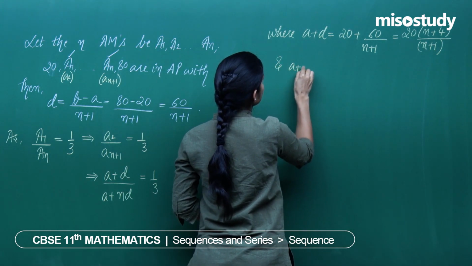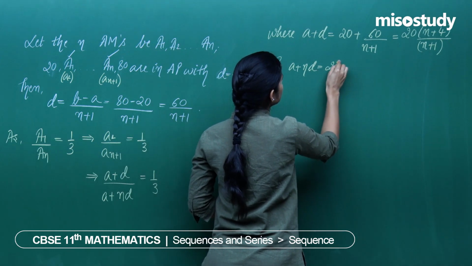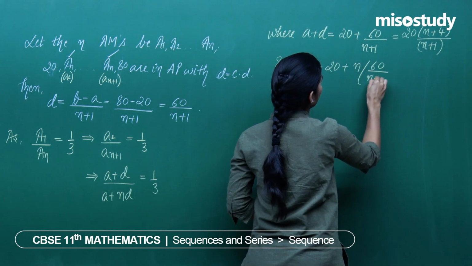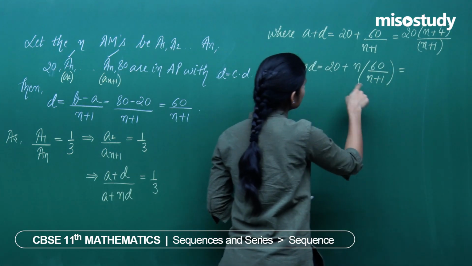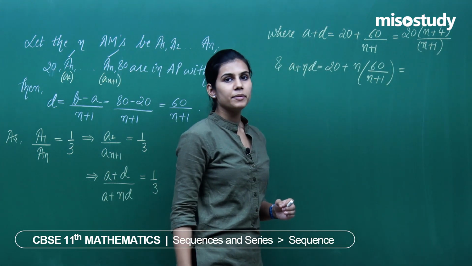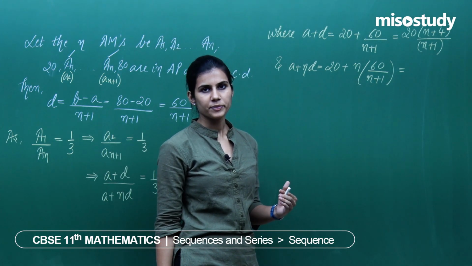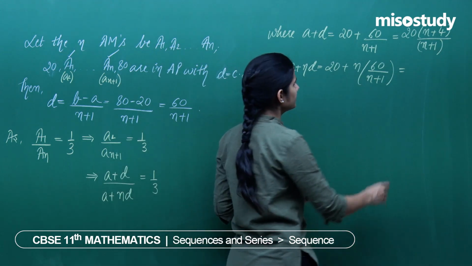And A plus nD is A plus n times 60 upon n plus 1. This is 20n plus 20 plus 60n, that is 80n plus 20. 20 comes out, you get 4n plus 1.